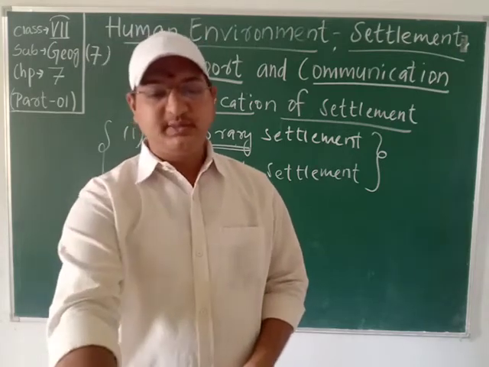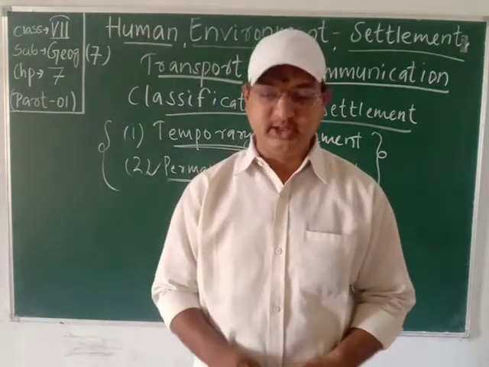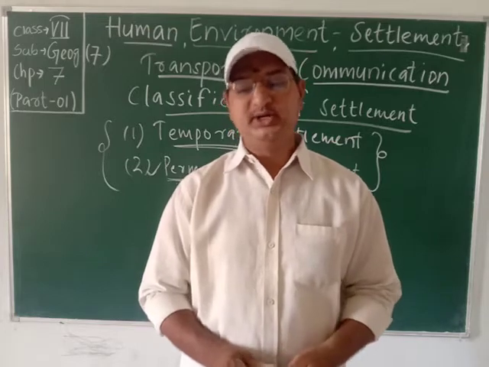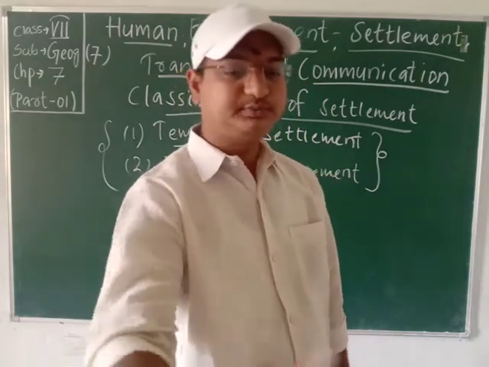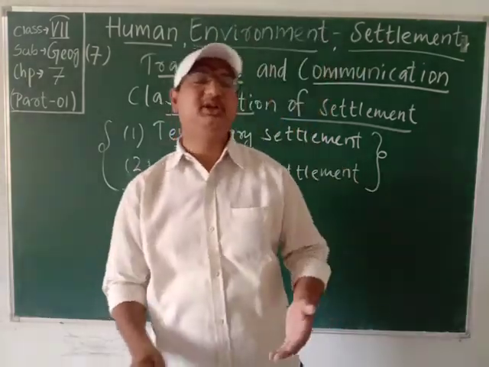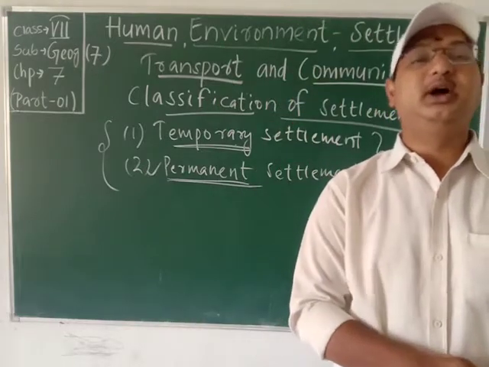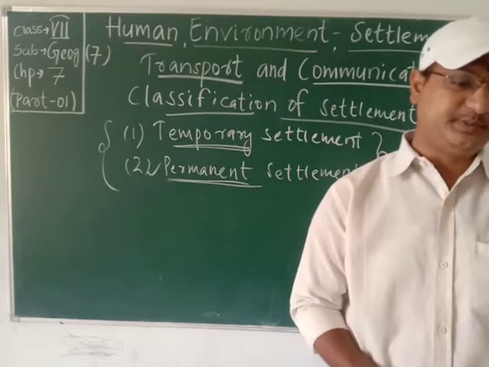On the other hand, an urban settlement is one in which most people are involved in non-agricultural activities such as industries, trade, commerce, administration and services like transport and communication, education, health, etc. So this type of occupations you can see in urban settlements or the permanent settlements.